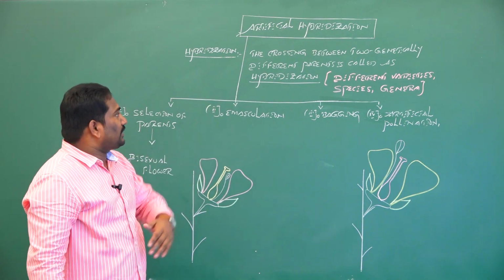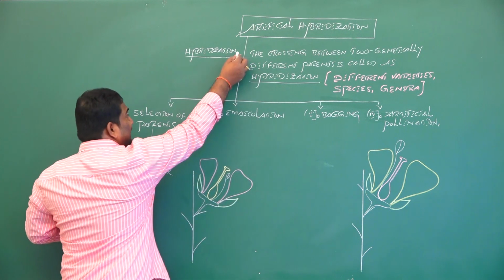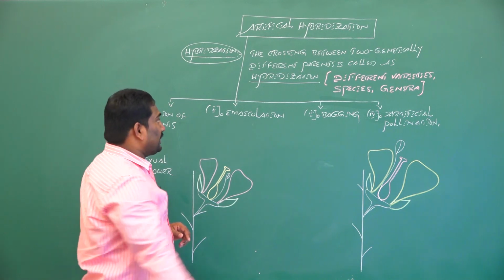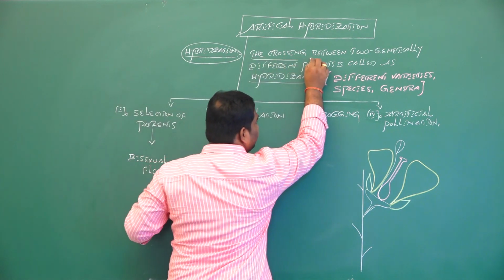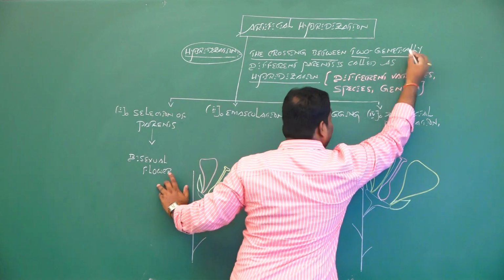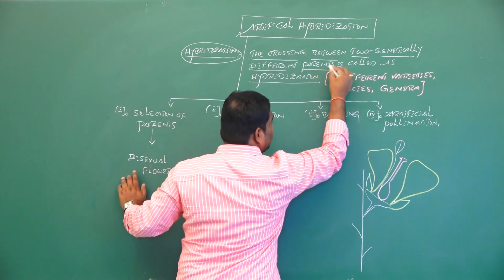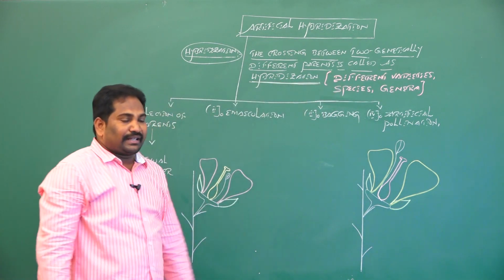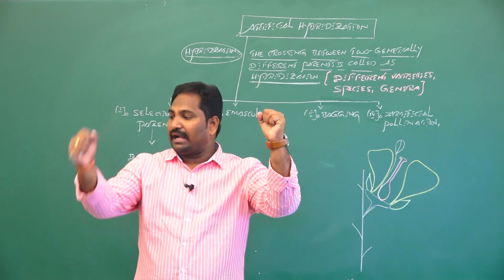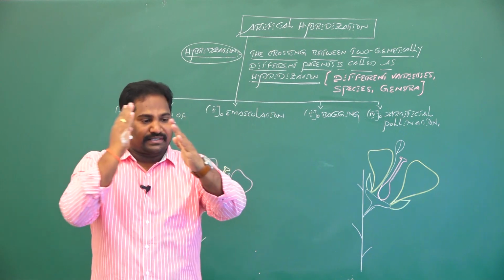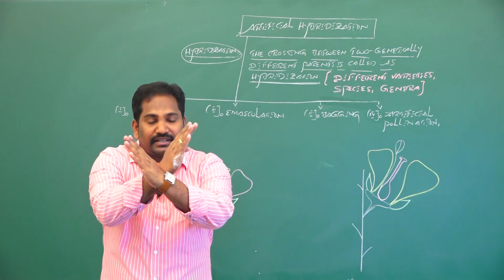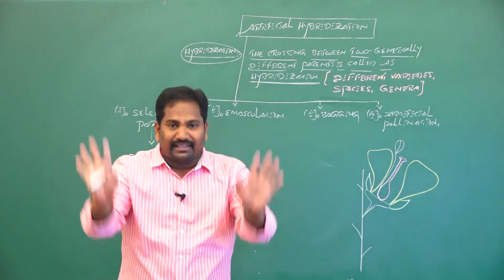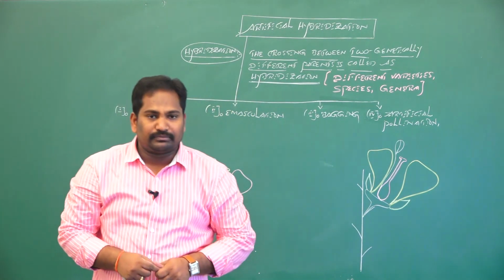Before going to artificial hybridization, we discuss what hybridization is. The definition of hybridization is the crossing between two genetically different parents. For example, this is one genetically different parent and this is another genetically different parent. The crossing between two genetically different parents is called hybridization. If this hybridization happens inside the lab, it is called artificial hybridization.